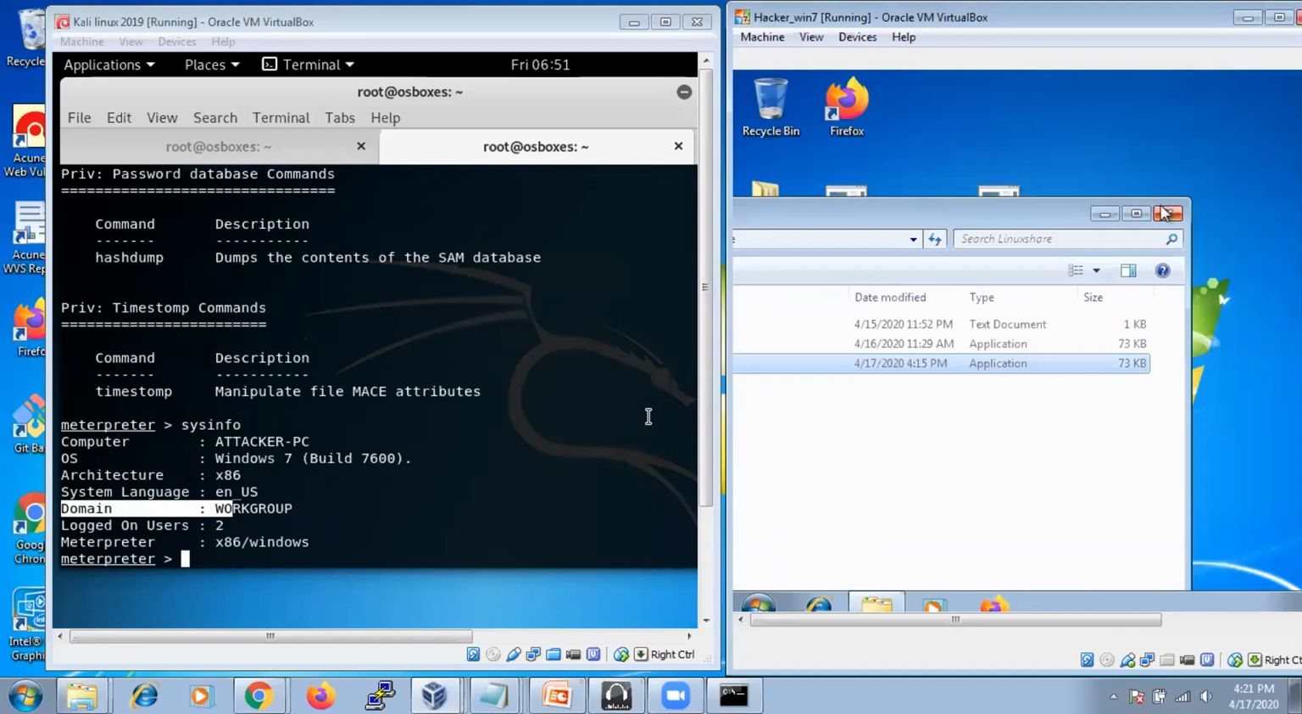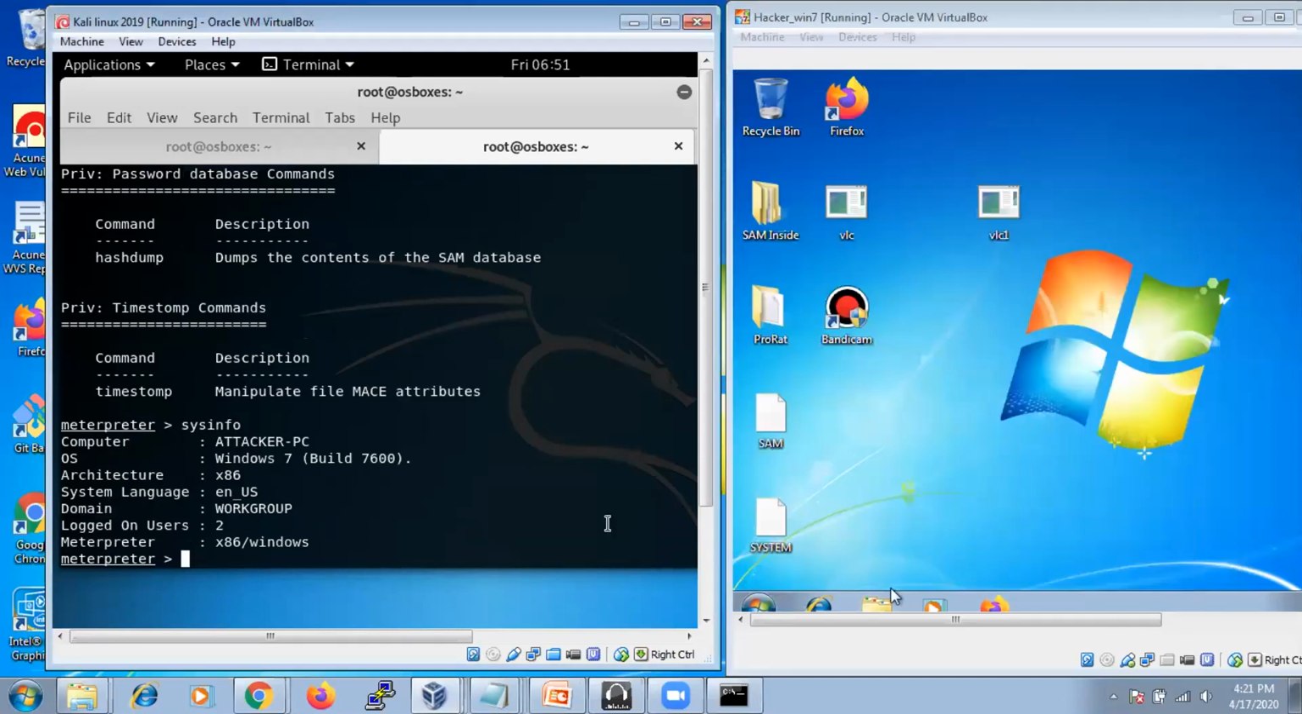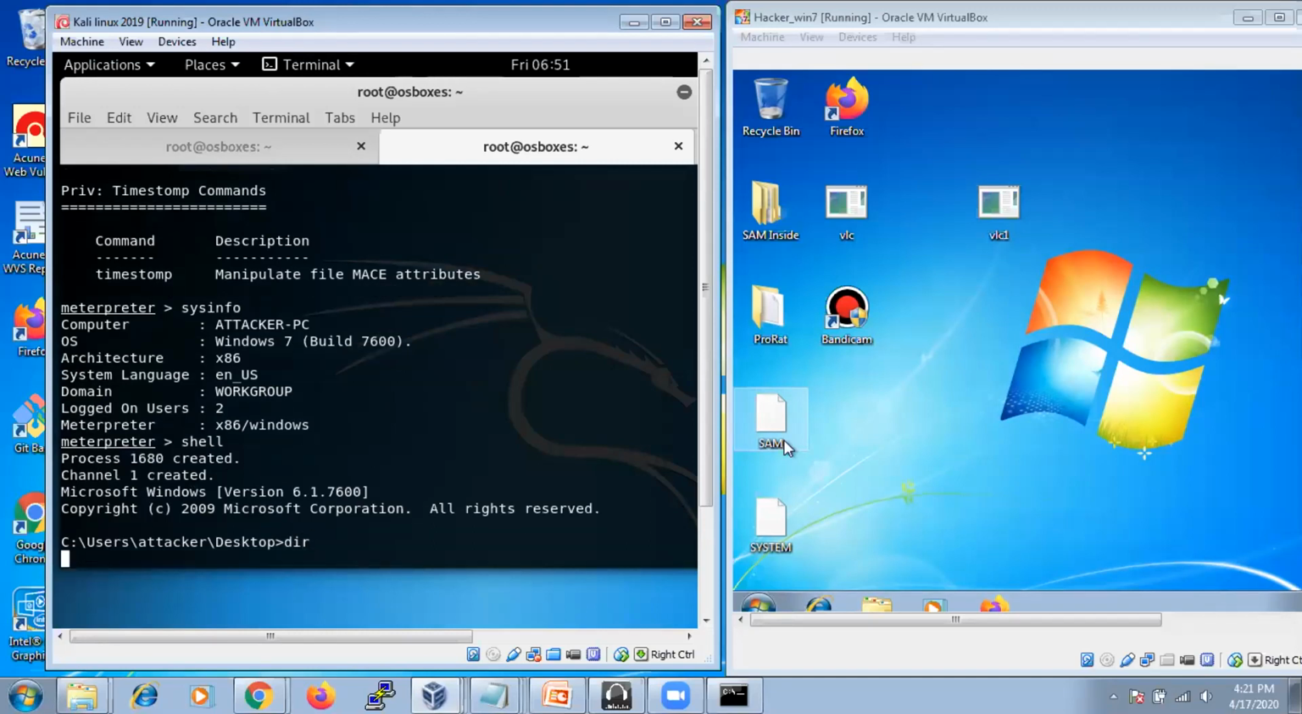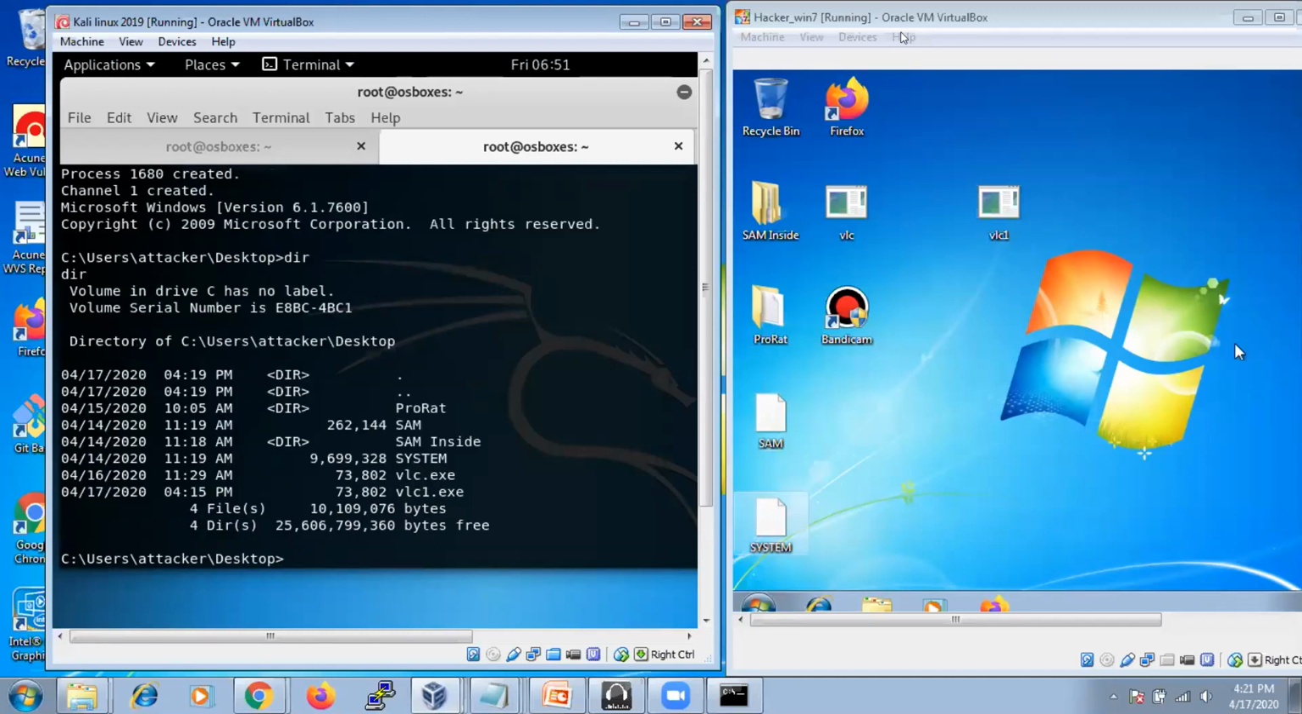Now we are going to access this particular machine's shell. That means if you want to open the Windows command prompt in this virtual machine, you can go with that. If you type shell, we are into the desktop, the user's desktop. If you type dir, you will get the information of this particular machine. What folders you have, everything can be seen over here, and you can even delete, you can do whatever you want.